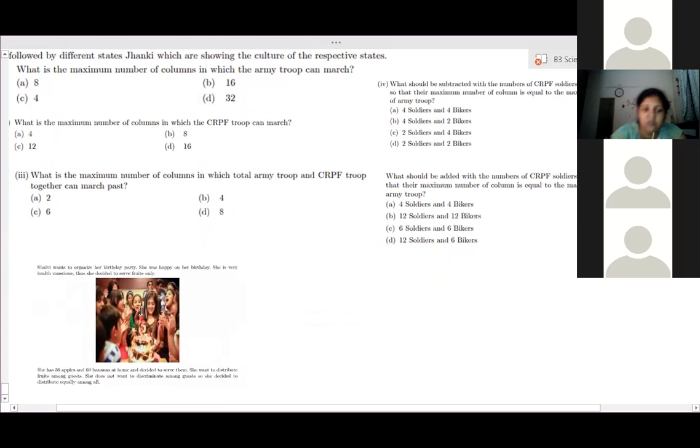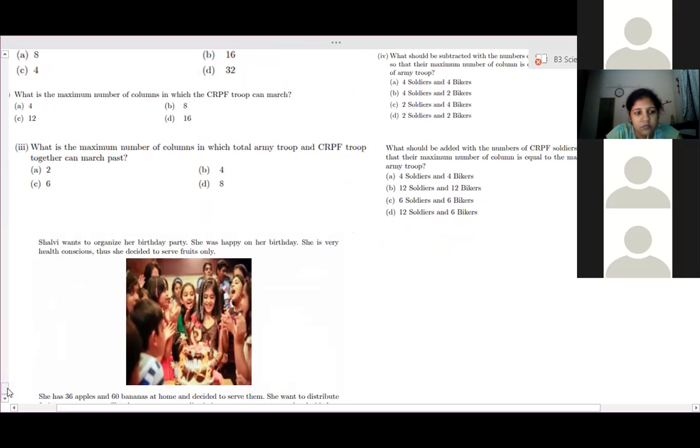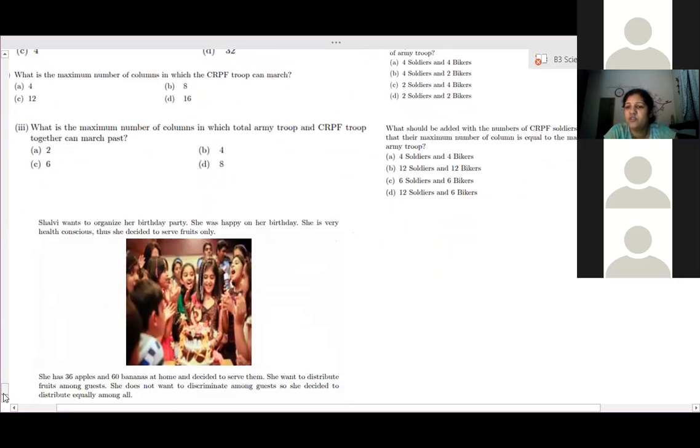Everyone understood? Yes, ma'am. Only 3-4 students are there in the class. If others are too lazy to answer, then there is no need to attend the class. Please leave the class then. If you are lazy to understand this or to answer, yes or no.